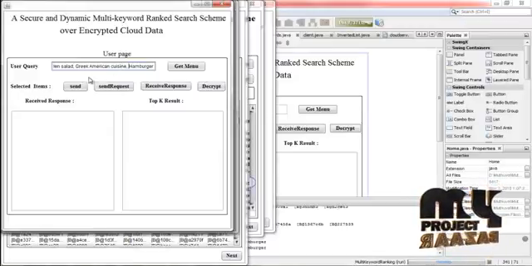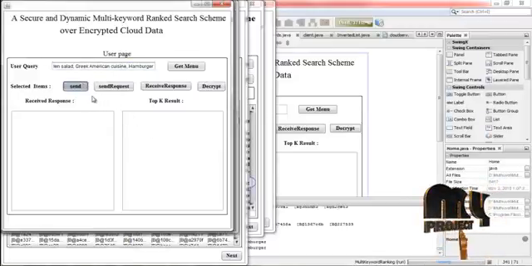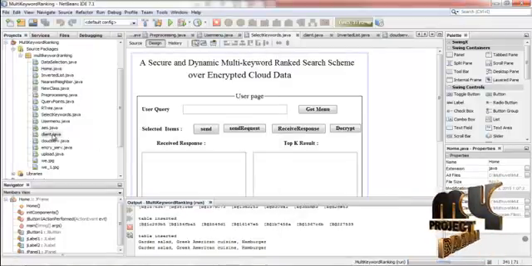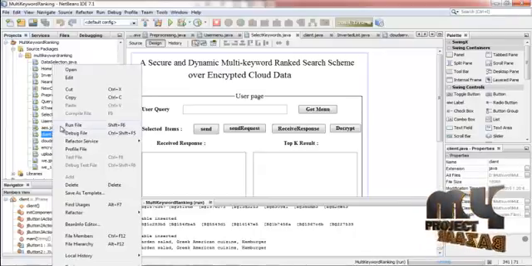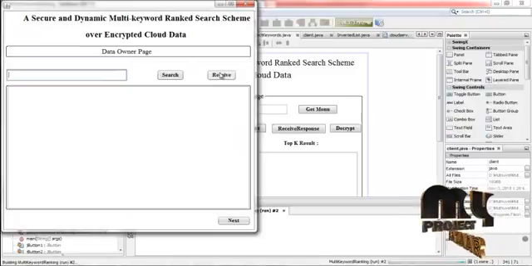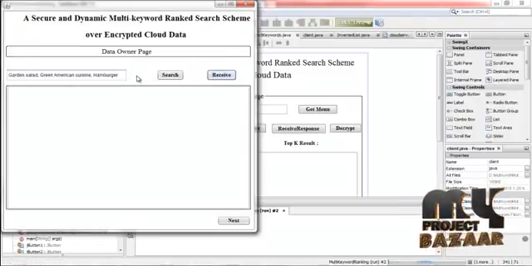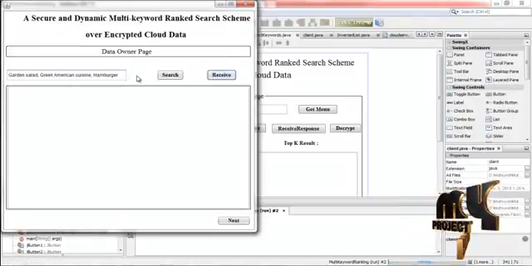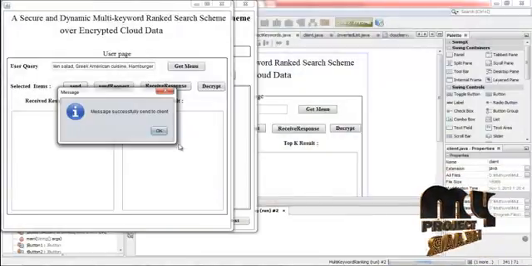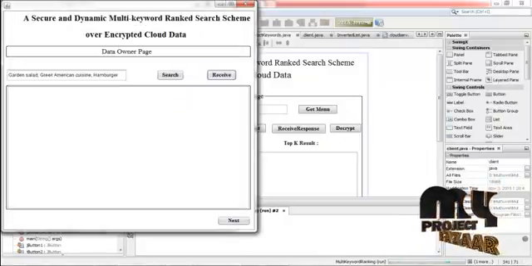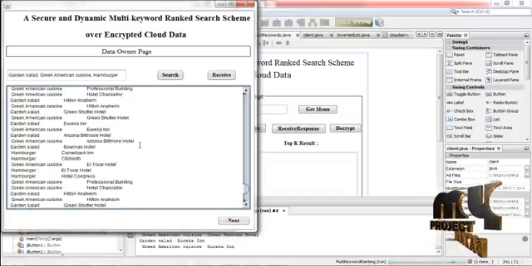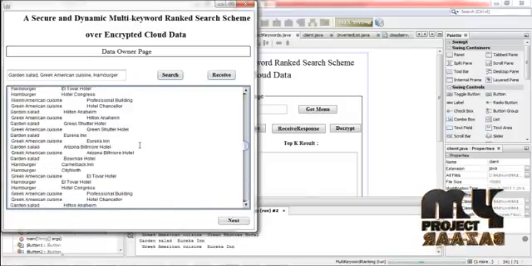These are the items selected by this user. And then this request is sent to the data owner. For that, click the send button and then run client.java. Right click the file and select run file option. Then click the receive button. Now the request sent by the user is received on the data owner side. Message is successfully sent to client. And then click search. Now the hotels containing the request of the user are displayed here.